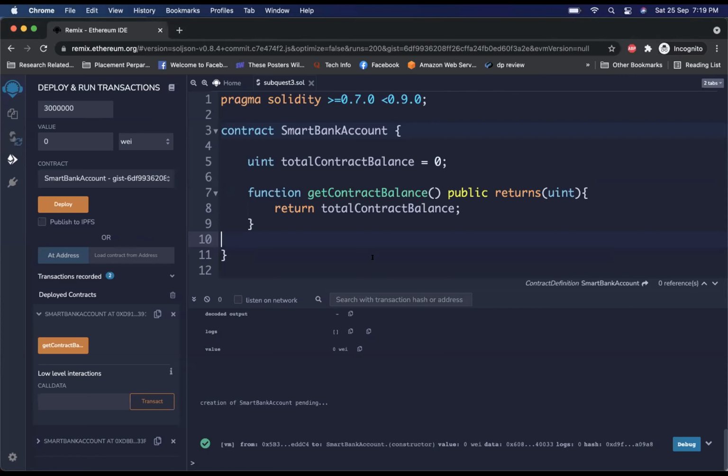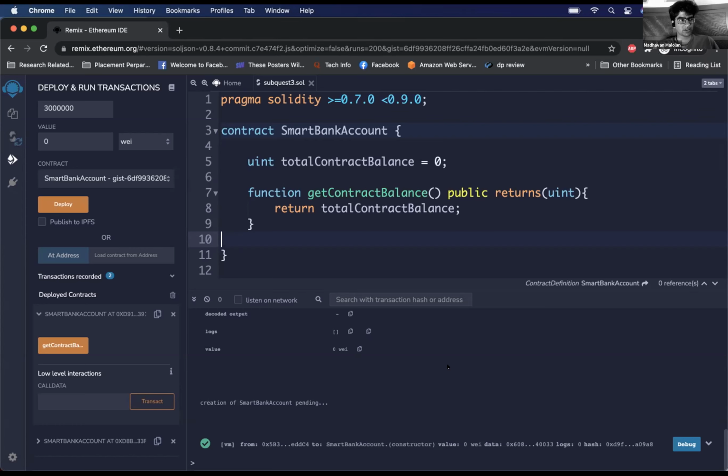Again, yeah, the code actually is going to be running on everybody's computer. There are like a million computers out there which are all going to be running this code the moment you hit deploy. Every single computer in the world is going to say, oh, Harsha has deployed a contract, let's run it. And they'll run it. Whenever somebody calls the function get contract balance, everybody in the world will go, oh, Ruchil has called contract balance, let's process it.